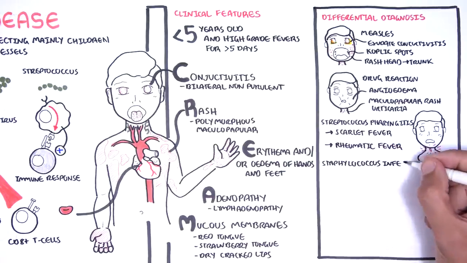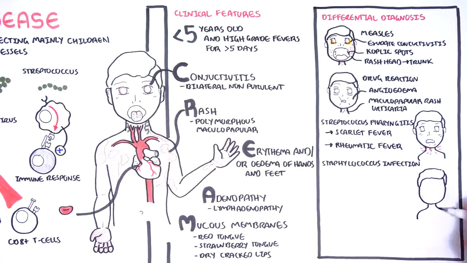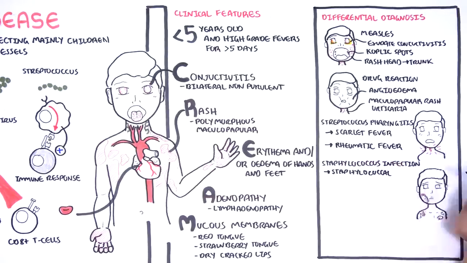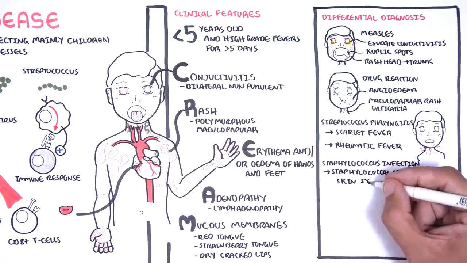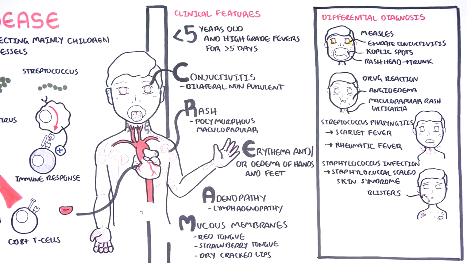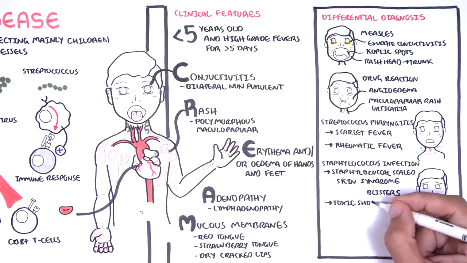Another differential are the Staphylococcus infections, which typically include the skin, and is also associated with the development of Kawasaki disease. Staphylococcus infection differentials include Staphylococcal scalded skin syndrome, which is characterized by red, blistering skin that looks like a burn.